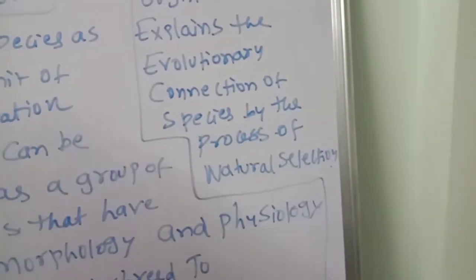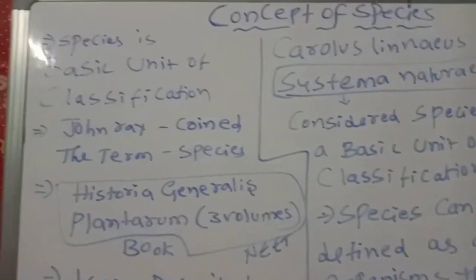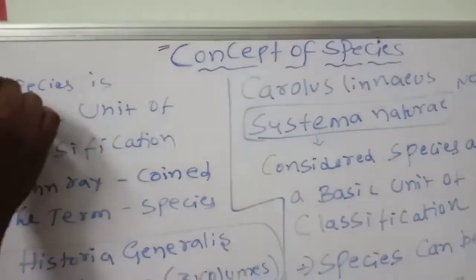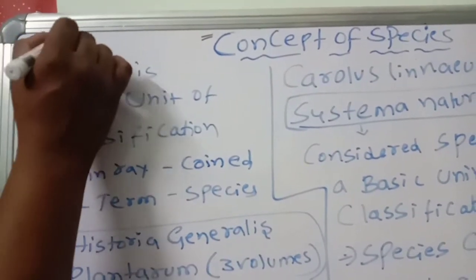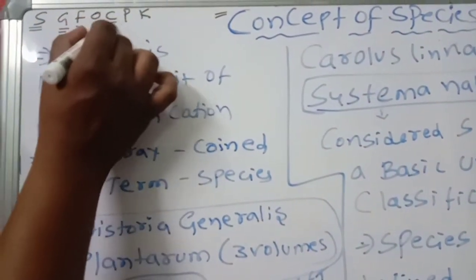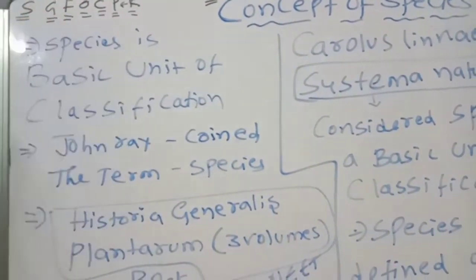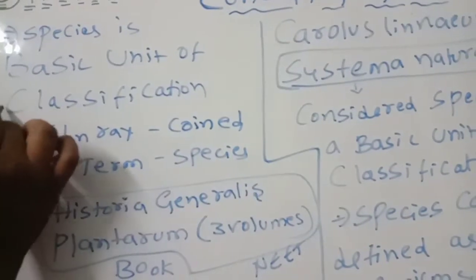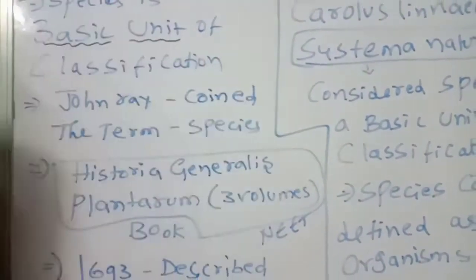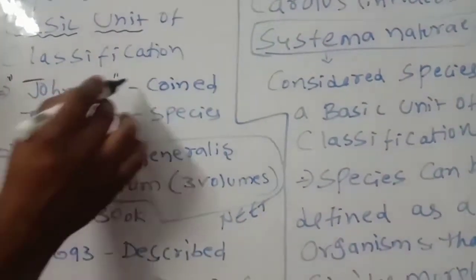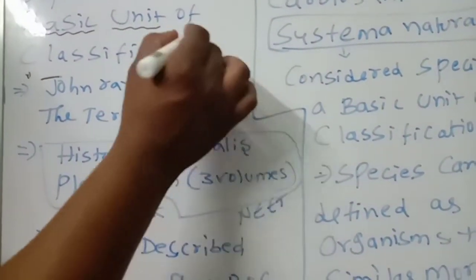Okay, children, listen once again to what we are going to discuss today, that is the concept of species. So species, S, G, F, O, C, P, K: species, genus, family, order, class, phylum, kingdom. So what is a species? The species is the basic unit of classification. First point. Basic unit of classification. John Ray is a very good and great scientist who coined the term species.